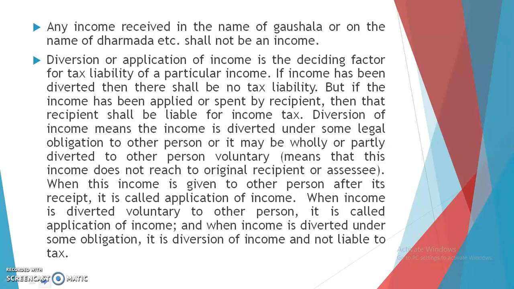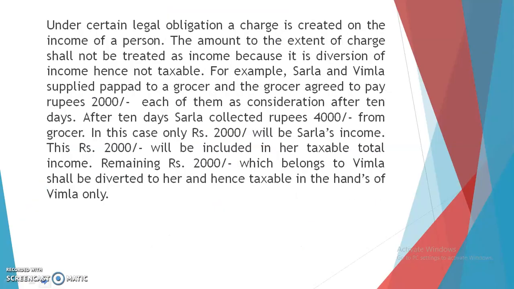When income is diverted voluntarily to another person, it is called application of income. And when income is diverted under some obligation, it is diversion of income and not liable to tax. Under certain legal obligation, a charge is created on the income of a person. The amount to the extent of the charge shall not be treated as income because it is a diversion of income, hence not taxable.